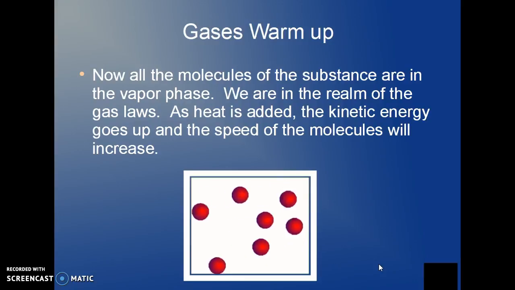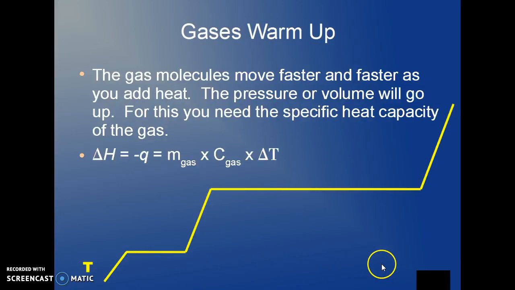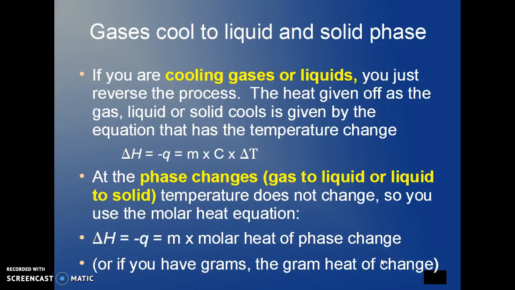Here we see the final rising part of the curve, and the amount of heat that's involved, the Q, minus Q, is equal to delta H. The change in enthalpy then, you have to have the mass of the gas, the specific heat capacity of the gas, and the change in temperature to find the heat change.